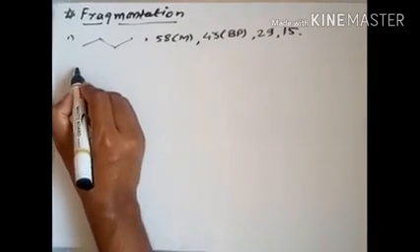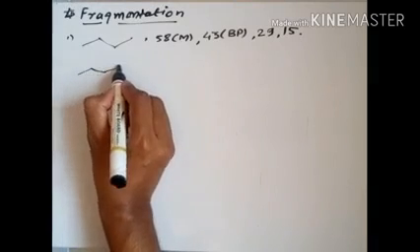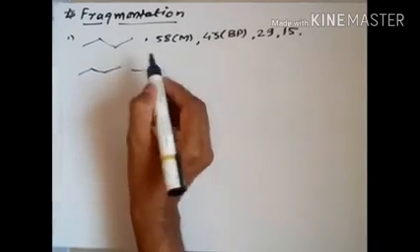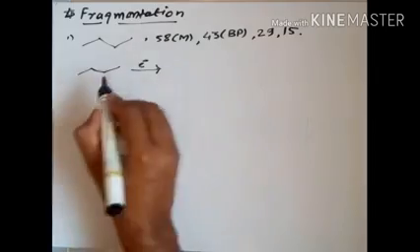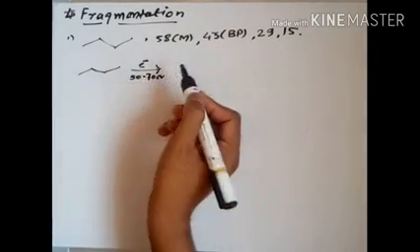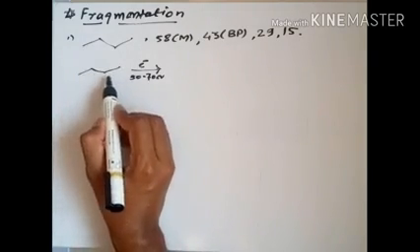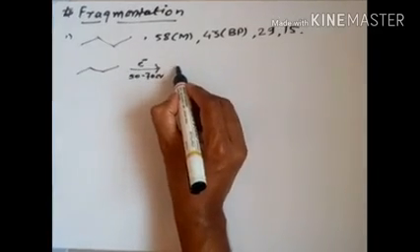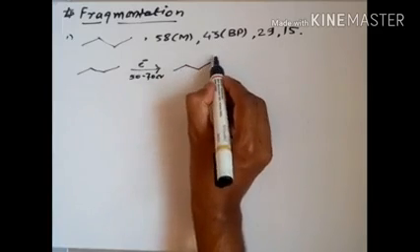The first step is, I may write down like this, the butane molecule. When this molecule is bombarded by the electron beam, which has 50 to 70 electron volt, obviously it has sigma bonds, so sigma electrons will be present over here. So we are going to eliminate one electron, and I may write down like this.